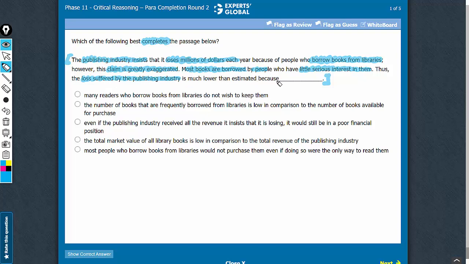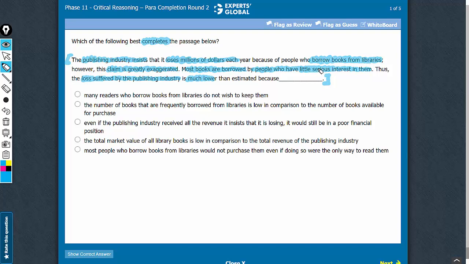that before moving into the answer choices, we should have a broad expectation. Our broad expectation here is that the loss suffered is much lower because these people who are only little serious about the books, they would probably not have purchased the books. They borrow books from libraries, but since they are not very serious about reading them, they would not have purchased